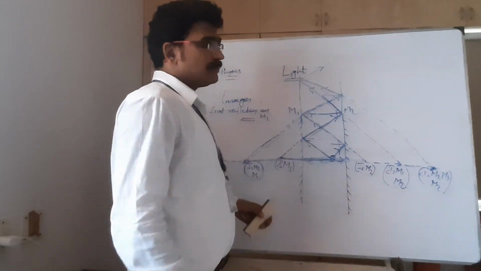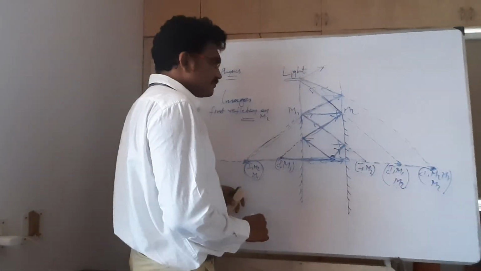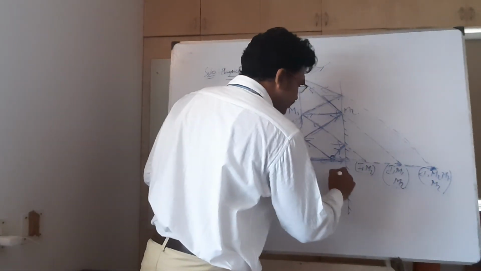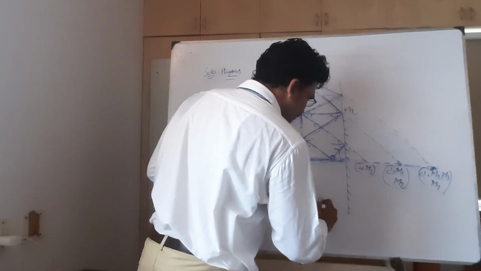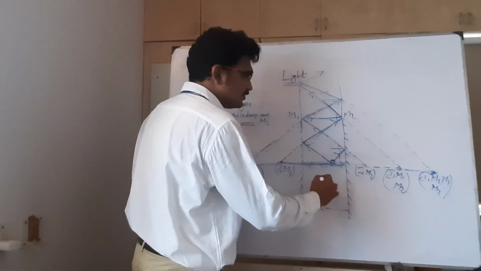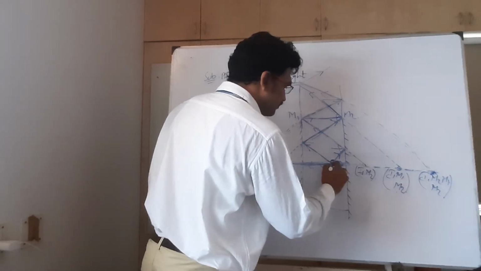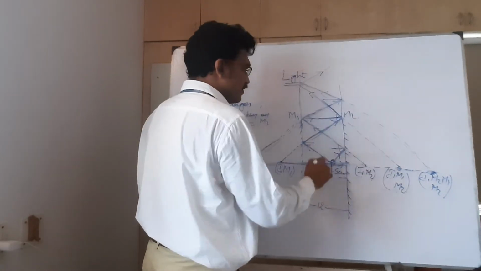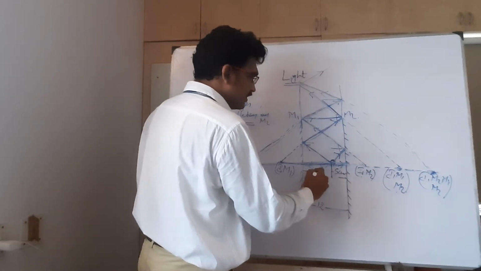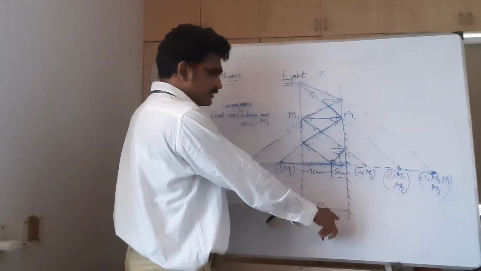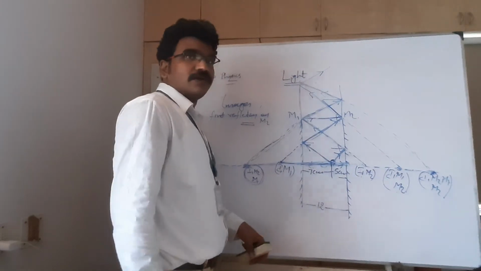Now my question is, for example, the distance between the two mirrors is 12, and this object is at 5 centimeters. This object is 5 centimeters from M2, and it will be 7 centimeters from M1, because the total distance between the two mirrors is 12.